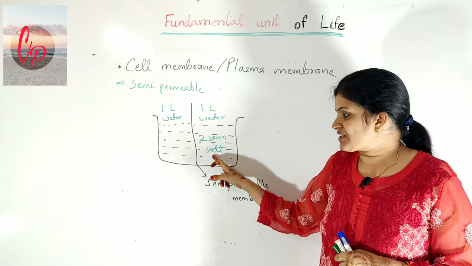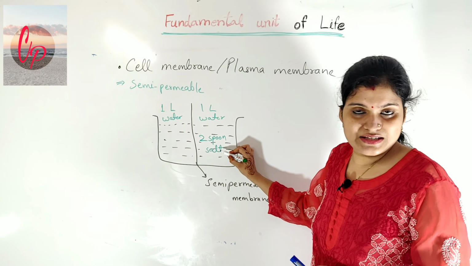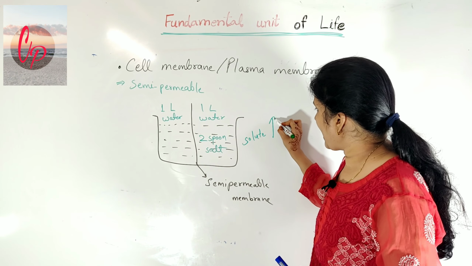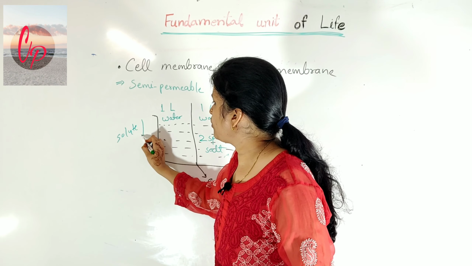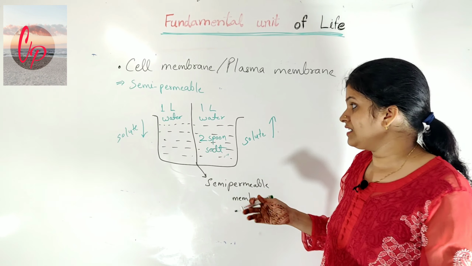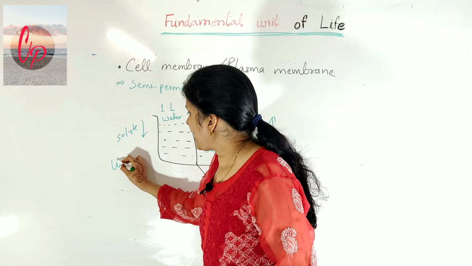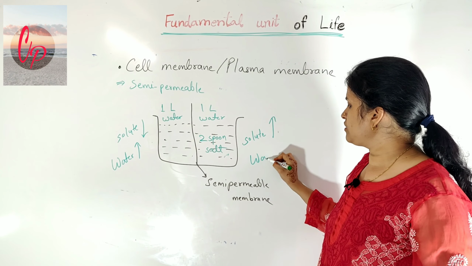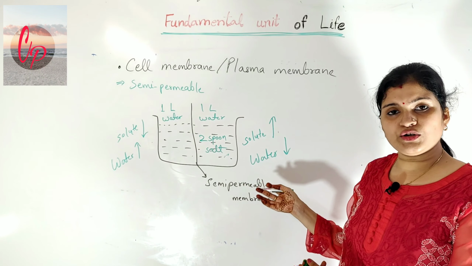So the concentration of salt is high here, and this salt is working as a solute, so you can say solute concentration is high in this area and low in this area. And if we talk about the concentration of water, here the water also has solute and here we have plain water, so the concentration of water is high here and low here. So how will the water and the solute move?